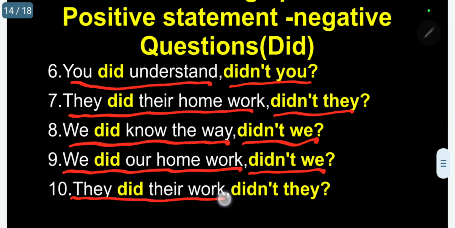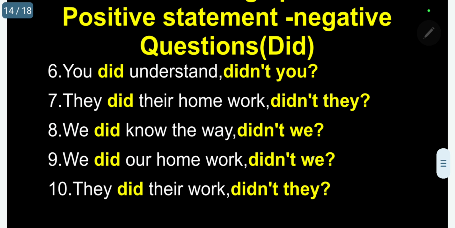They did their work, didn't they? In all the 10 sentences, we are using the primary auxiliary verb did in the statement, as well as the negative form of the auxiliary verb, didn't, to give you the question that is called a tag question using did. Please follow.